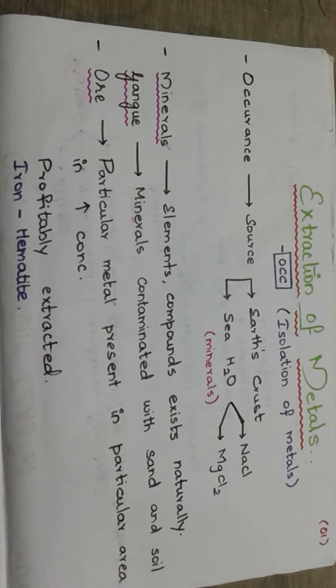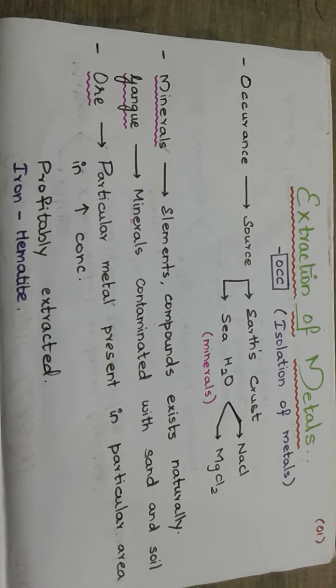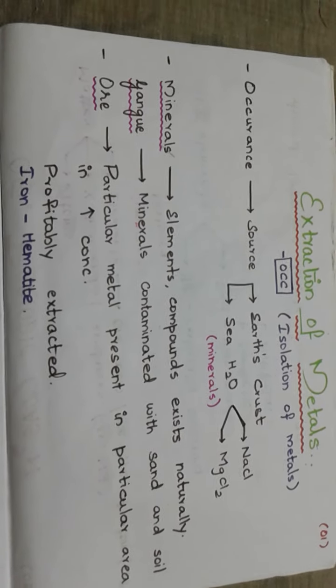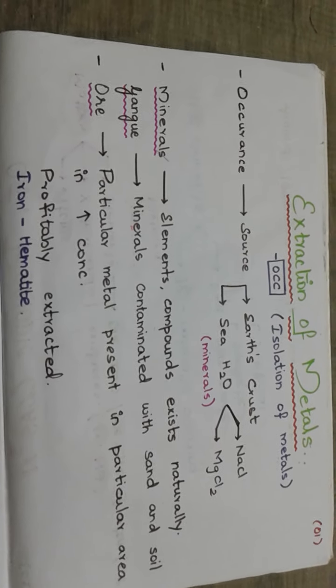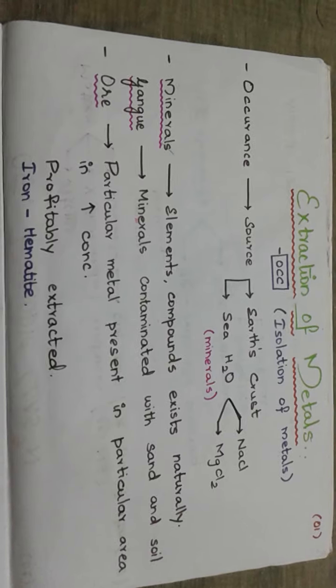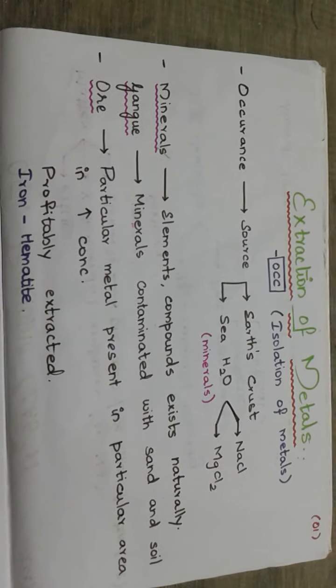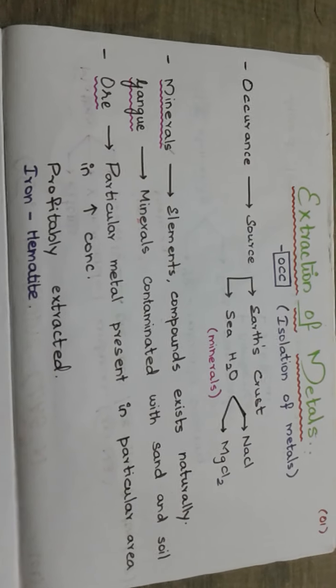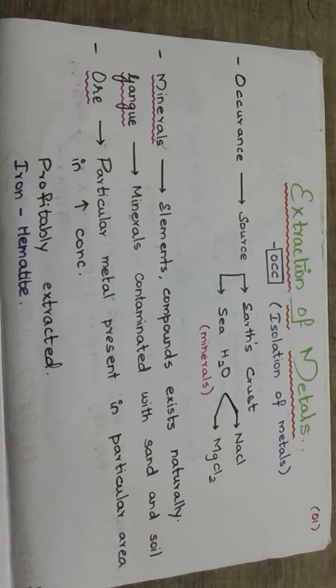Today we are going to deal with extraction of metals. Extraction of metals can otherwise be said as isolation of metals. That is, you're extracting the metal alone. That is called isolation. You isolate the metal separately. That is, you extract it. That's called extraction of metals, otherwise called isolation of metals.